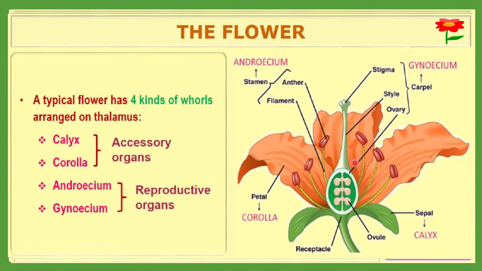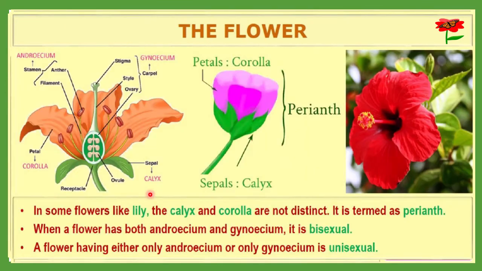So any typical flower will have 4 kinds of whorls arranged on a thalamus, which include the calyx, corolla, androecium, and gynoecium. Calyx and corolla are both accessory organs. Androecium and gynoecium are both reproductive organs.